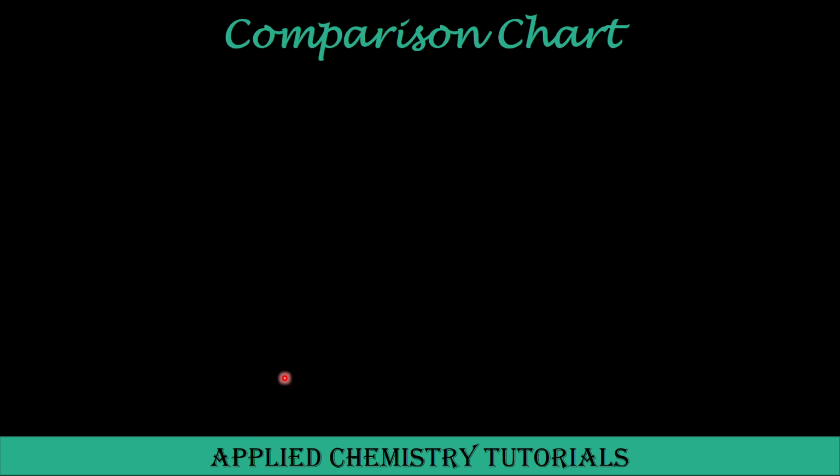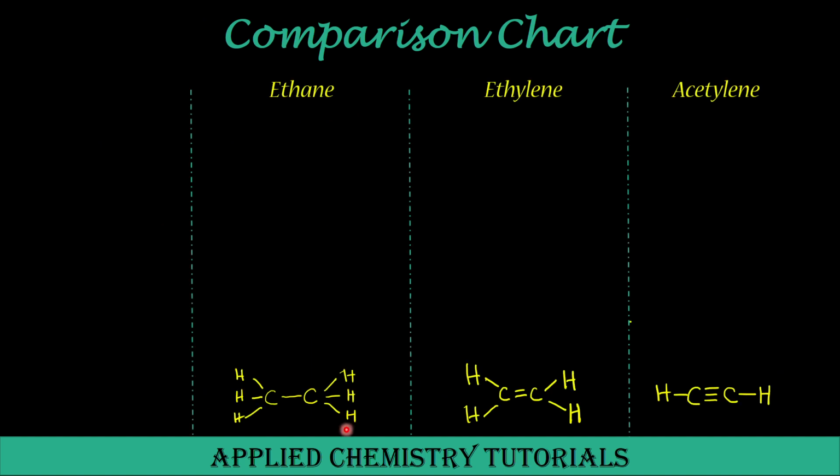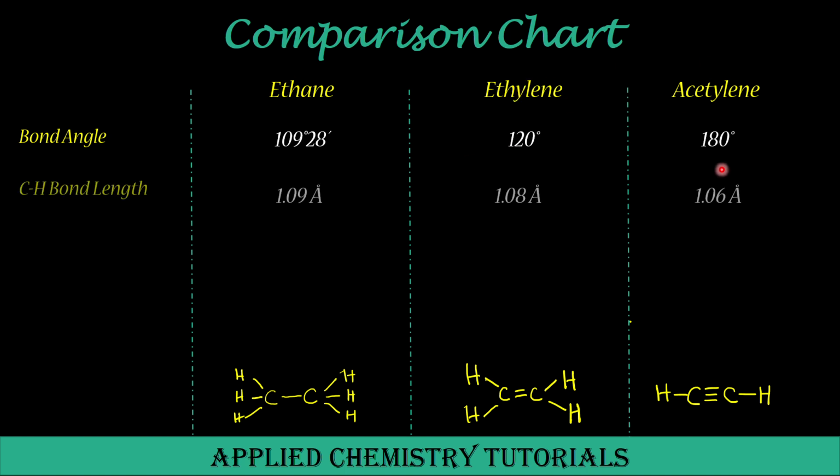So if we compare these three structures together, ethane versus ethylene versus acetylene, it has single bond, double bond versus triple bond. The HCC bond angle here is 109 degrees 28 minutes in ethane, 120 degrees in ethylene, and further stretched in acetylene to 180 degrees.